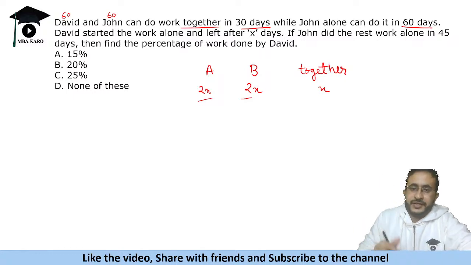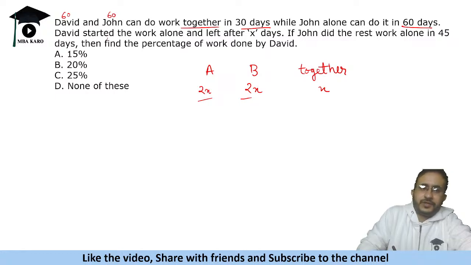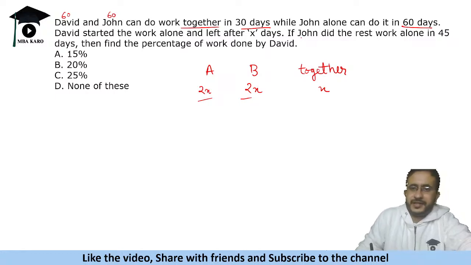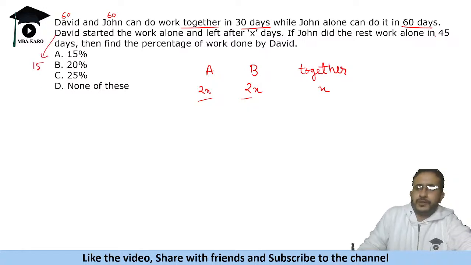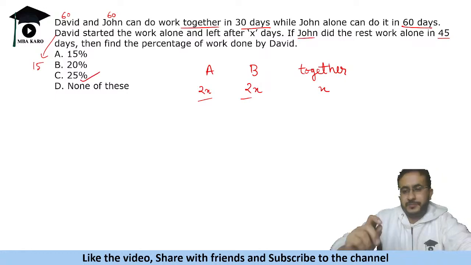Now David started the work and left after X days. John did the rest of the work alone in 45 days. So John is working for 45 days. That means David worked for 15 days. So if David worked for 15 days, he has done 25% of the work.